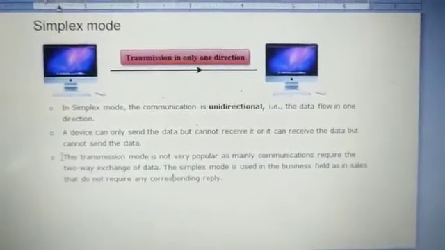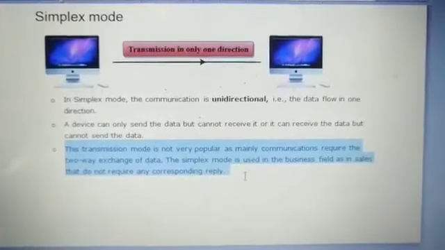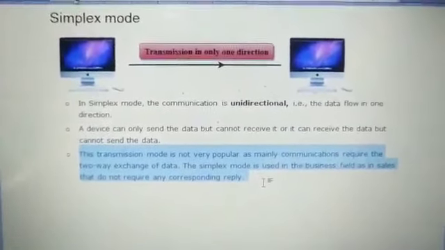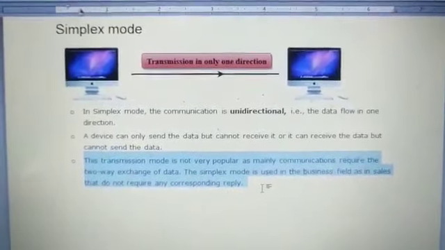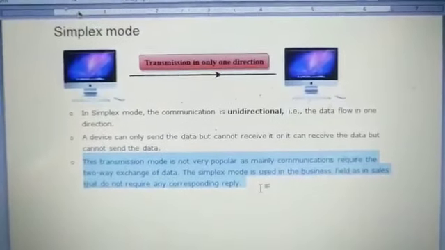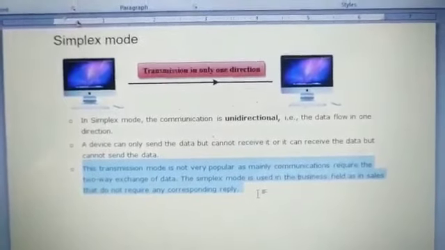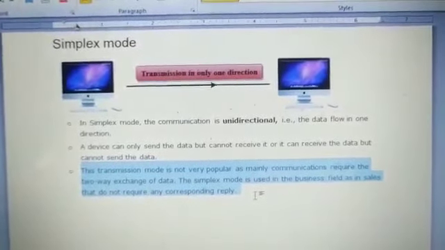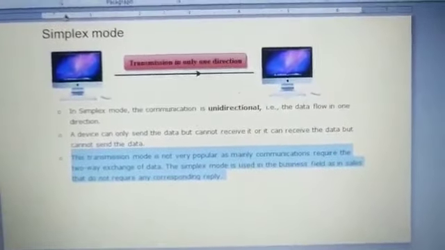Okay, in the business field, salesmen, you are getting messages from the customer care or something like that, saying this offer is there. If you try to reply, they say replying to this particular sender is not possible. So this is one-way communication. It is an example of one-way communication: only one person can send the data, and it cannot receive information.